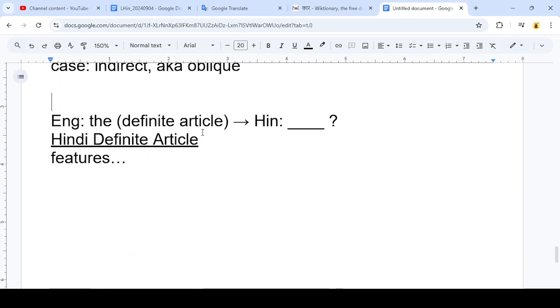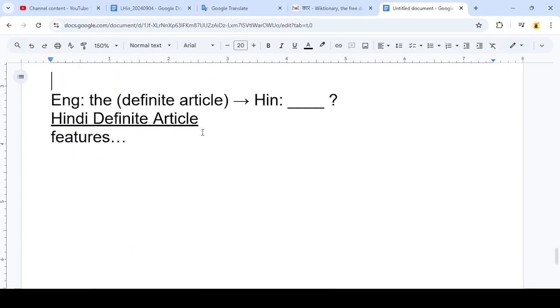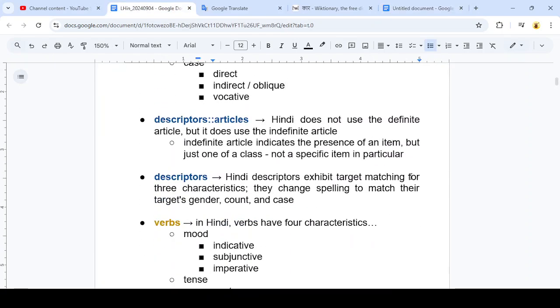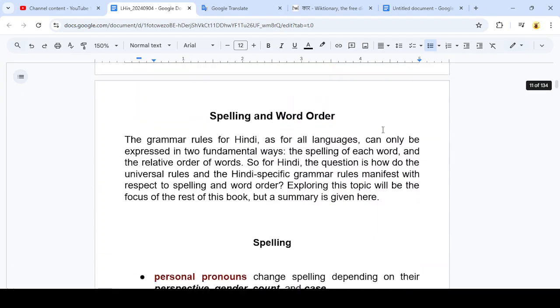Let's go down to our definite article, and we want to read up a little bit about the definite article in Hindi. This is the entry for articles, and it says here that Hindi does not use the definite article. It doesn't exist in the language. That means that our English definite article simply may not have any translation into Hindi.